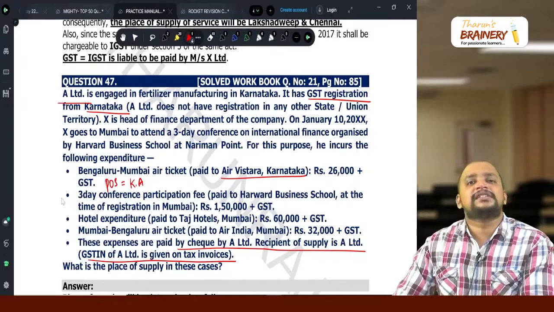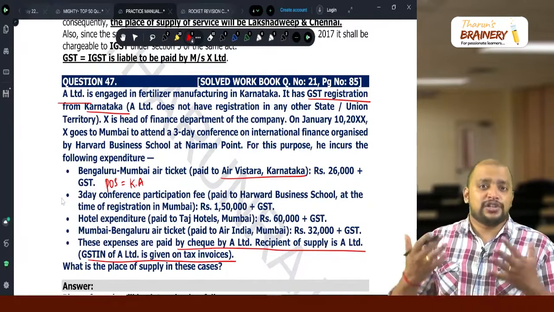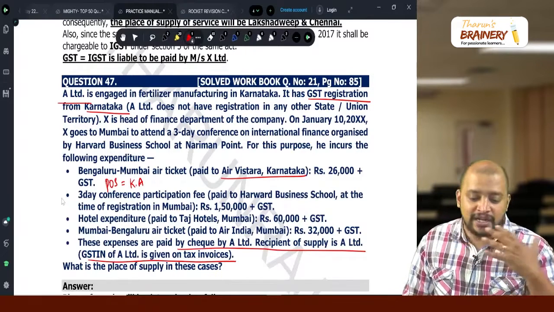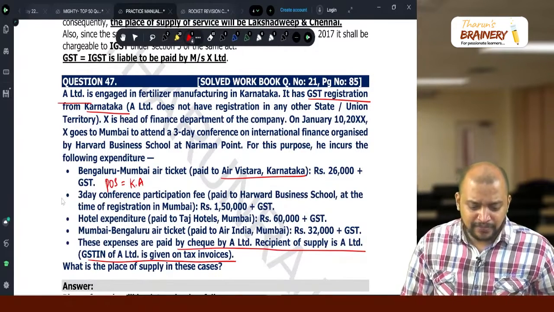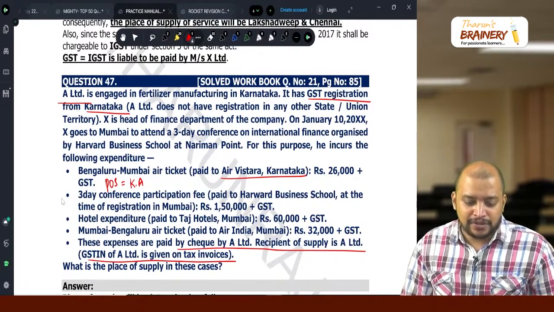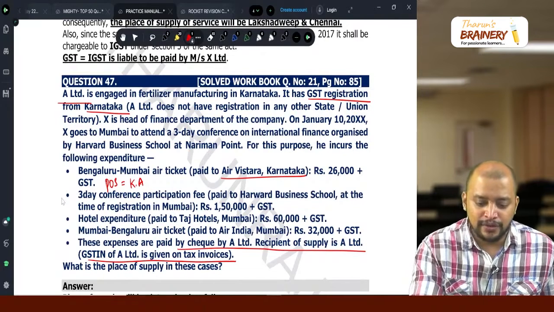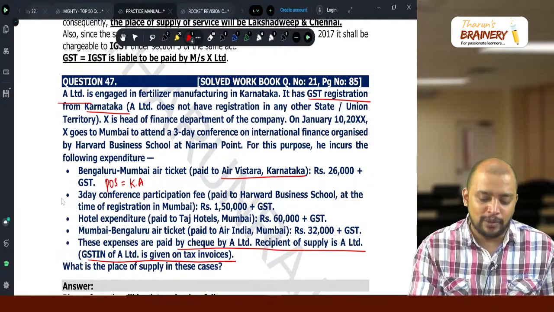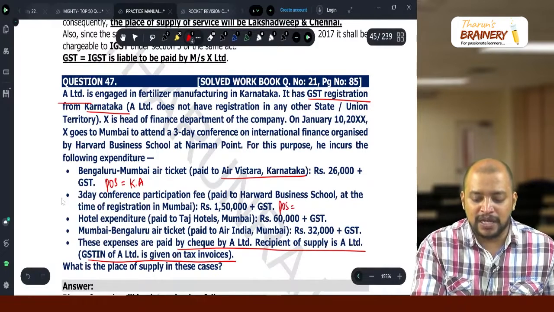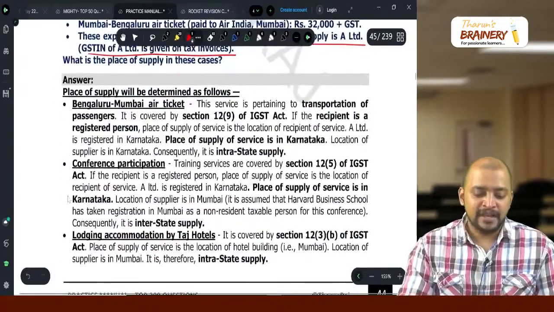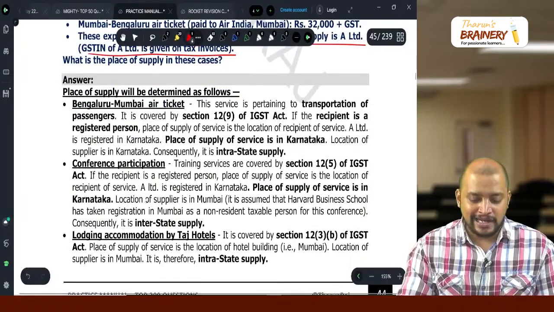Training means that involves a certification, so it will come under admission to an event. For admission to an event, section 12, always the location where the event is held. Where is the event held? The event is held in Mumbai, correct? Paid to Harvard Business School at the time of registration. So a 3-day conference organized by Harvard Business School at Nariman Point, Mumbai. Therefore, place of supply will be Mumbai in this case. So first case, place of supply Karnataka. Second case, place of supply will be Mumbai.